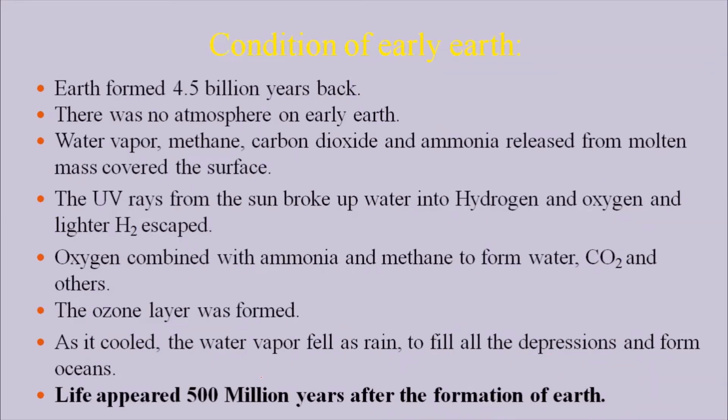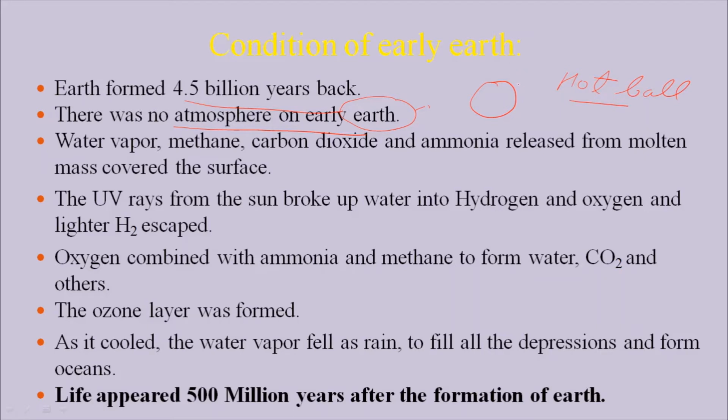And what are the conditions of the early Earth? Now we will discuss the condition of the early Earth. So Earth was formed about 4.5 billion years back. When the Earth was formed, there was no atmosphere. Why? The reason is that when the Earth was formed, it was a hot ball. At that time it was very hot, and that is the reason there was no atmosphere.